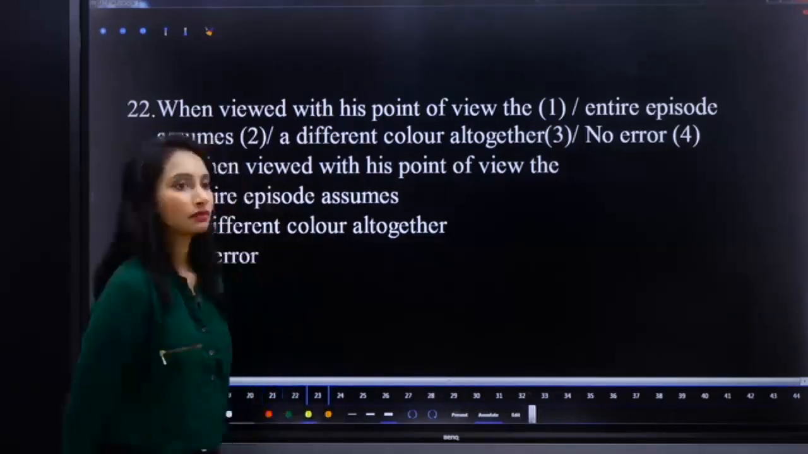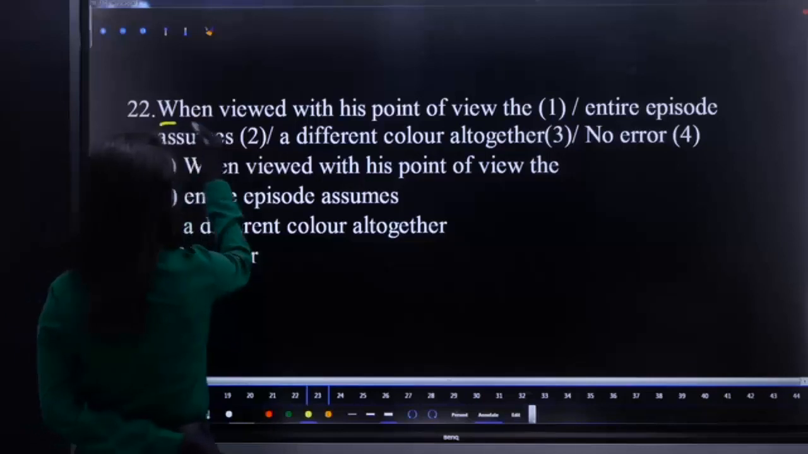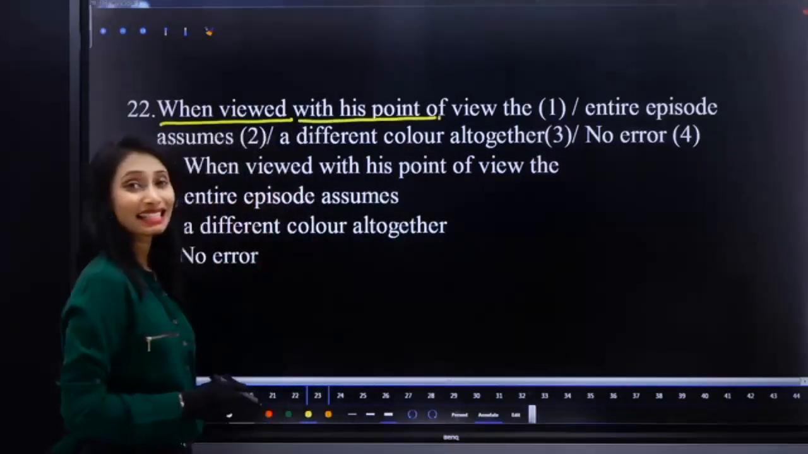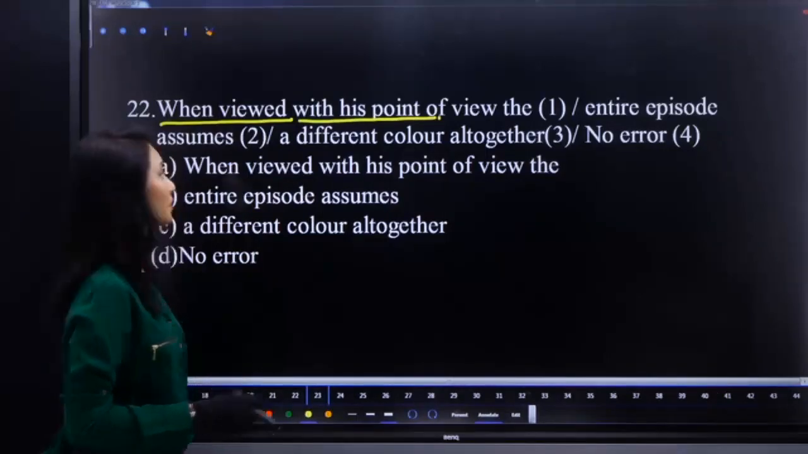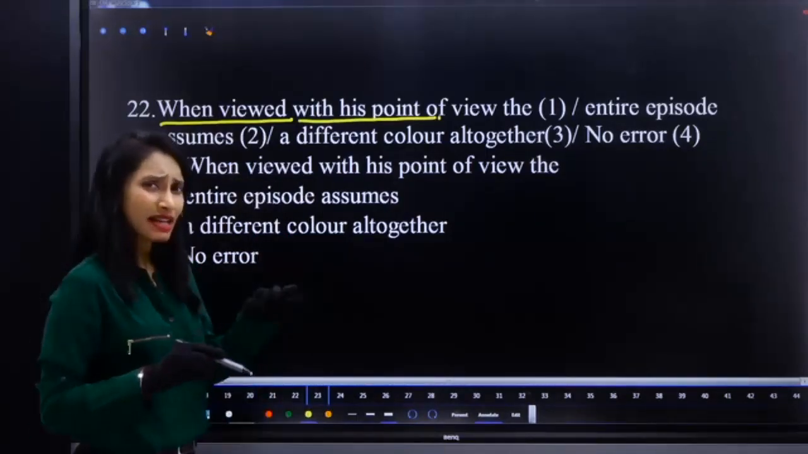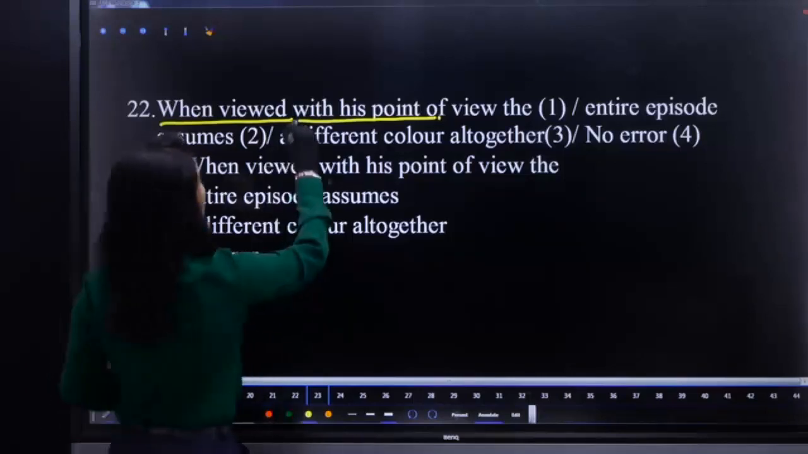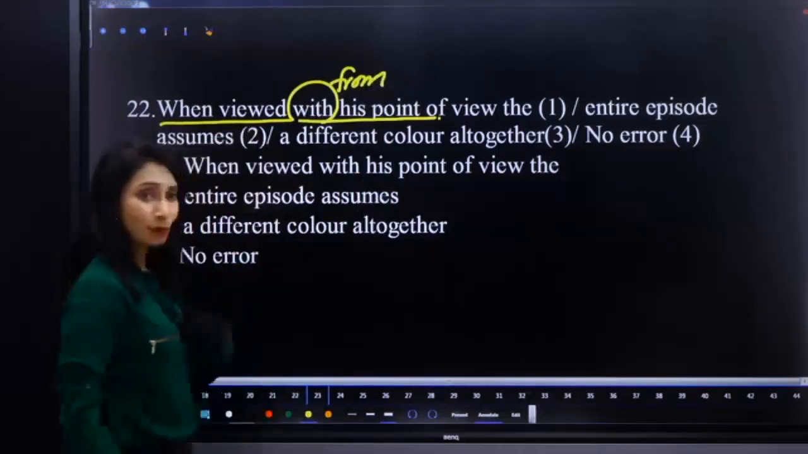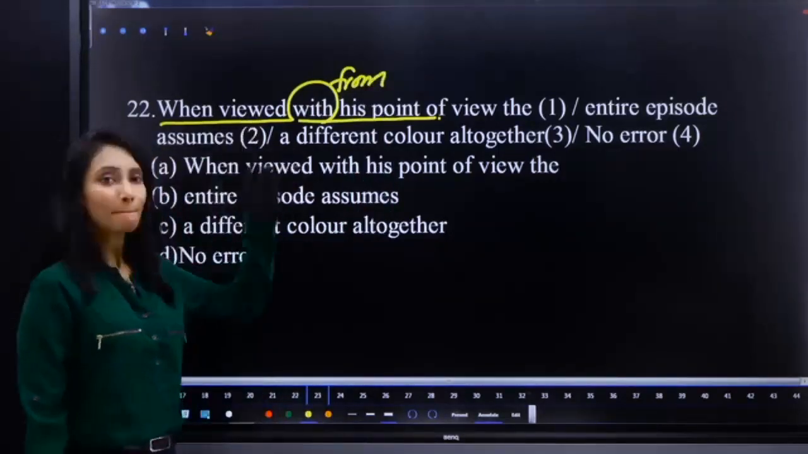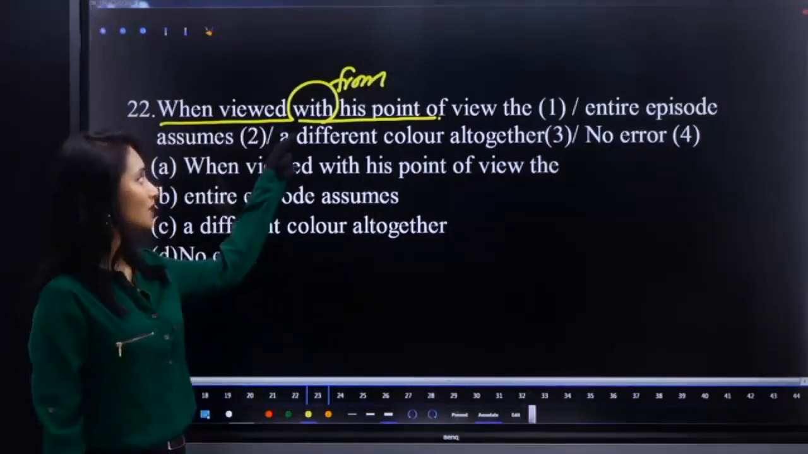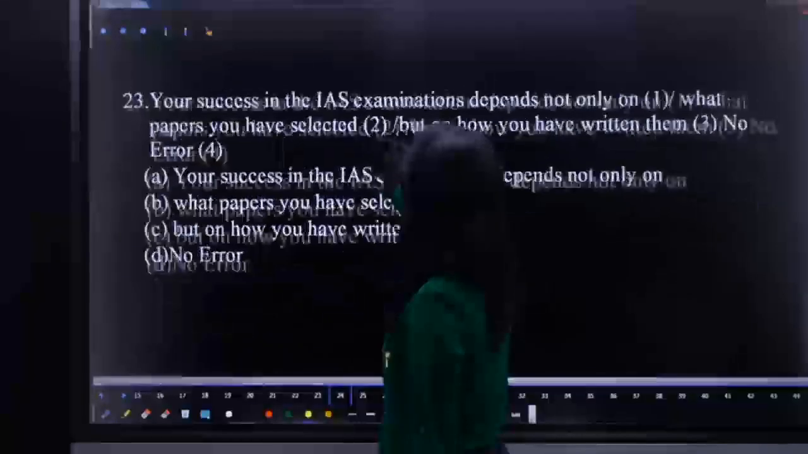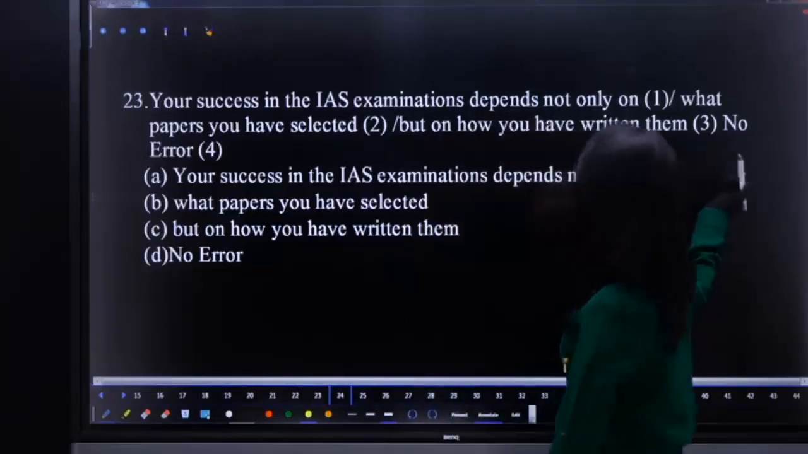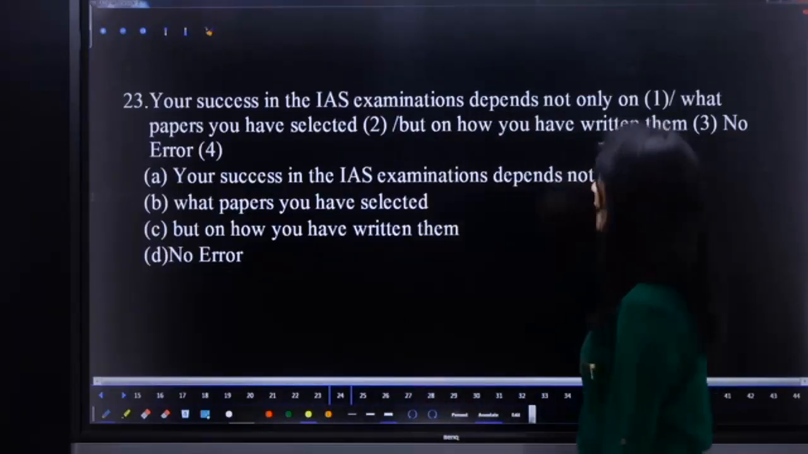When viewed with his point of view, the entire episode assumes a different color altogether. What is the error? So, when viewed with his viewpoint is not appropriate. We will not view with somebody's viewpoint. We will view from somebody's viewpoint. View from my point. Okay. View from his point. So replace with with from.